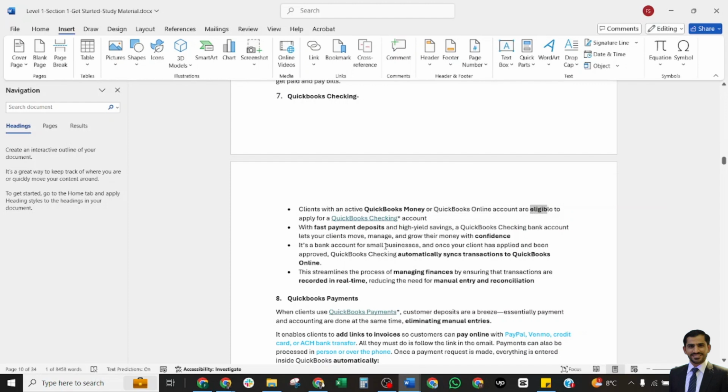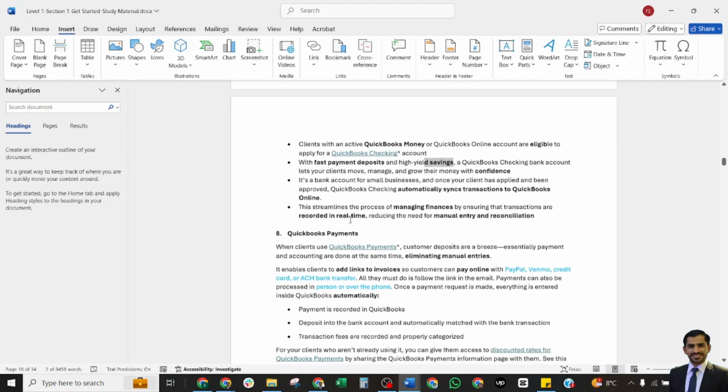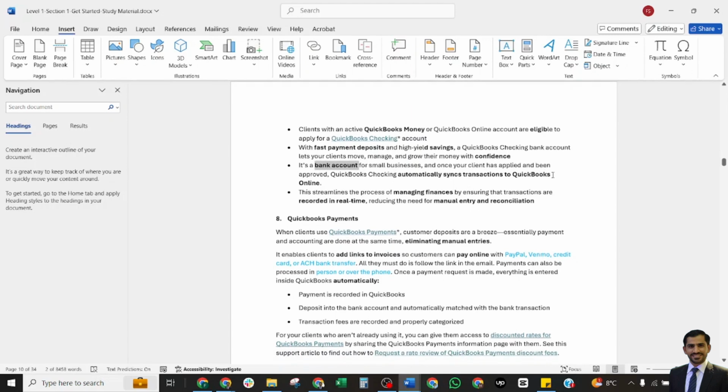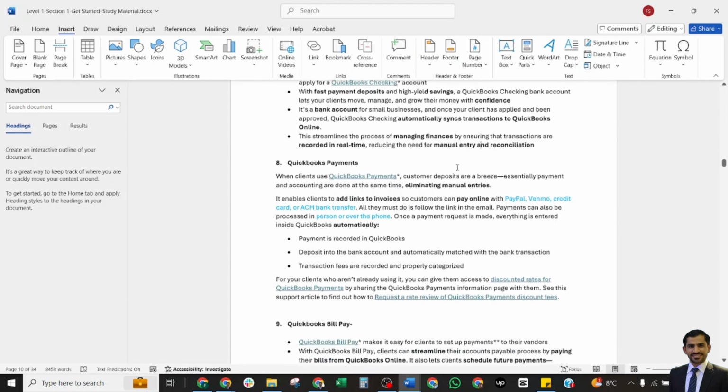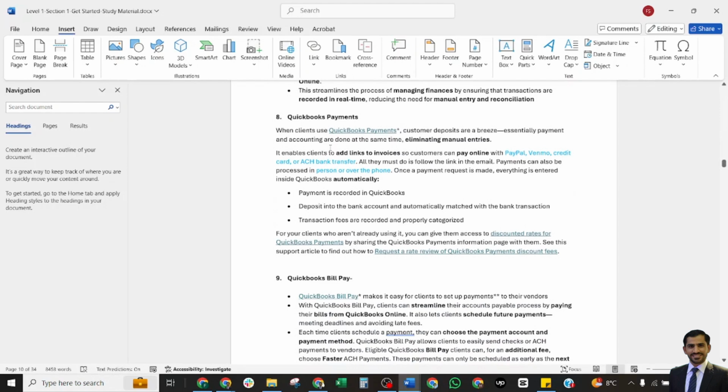With fast payment deposits and high-yield savings, the QuickBooks Checking bank account lets your client manage and grow their money with confidence. It's a bank account for small businesses, and once your clients have applied and been approved, QuickBooks Checking automatically synchronizes transactions to QuickBooks Online. This streamlines the process of managing finances by ensuring that transactions are recorded in real time, reducing the need for manual entry.